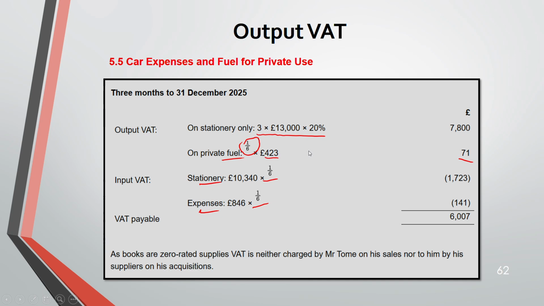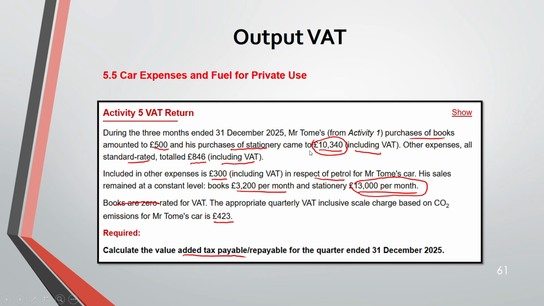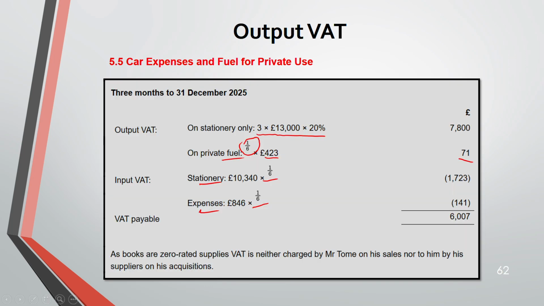So expenses is 846. All these are standard rated, but books are zero. Because books are zero rated, they are neither charged by Mr. Tom on his sales nor to him by his suppliers on his acquisition. Remember this. That's why books we did not include. So once we deduct the stationery and expenses input VAT from output, this is a positive figure. That means your output VAT is more than the input VAT. It's VAT payable. You have to pay this VAT.